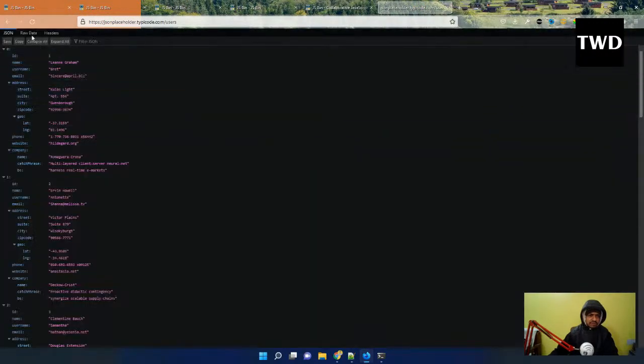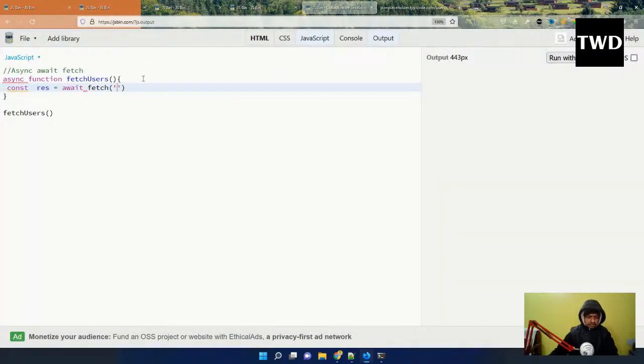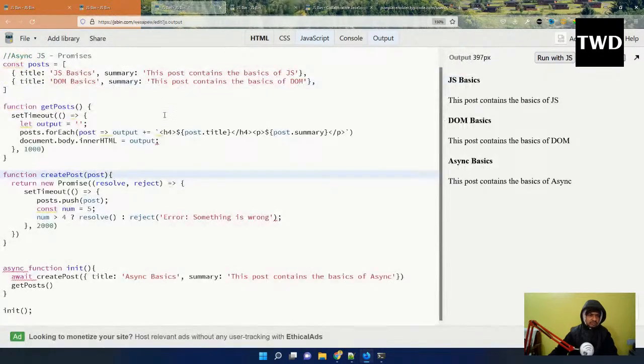We're going to use this raw data, which gives the users. So I'm going to use this users endpoint. And with the fetch API, we don't get the data at that moment. We have to use const data equal to await response.json. Okay, so we are going to use somewhat the same concept which we have here. Let us copy this.